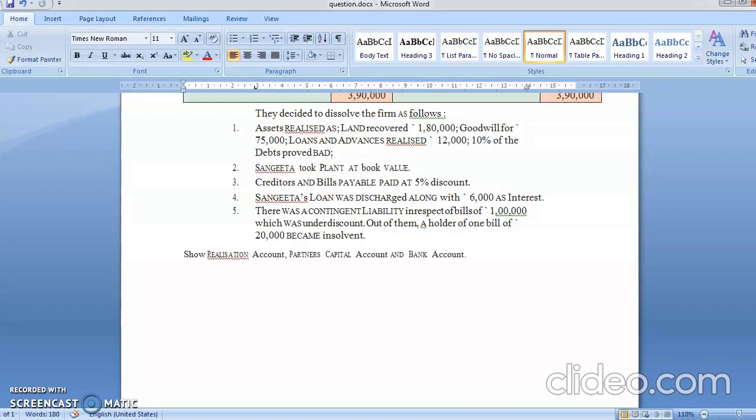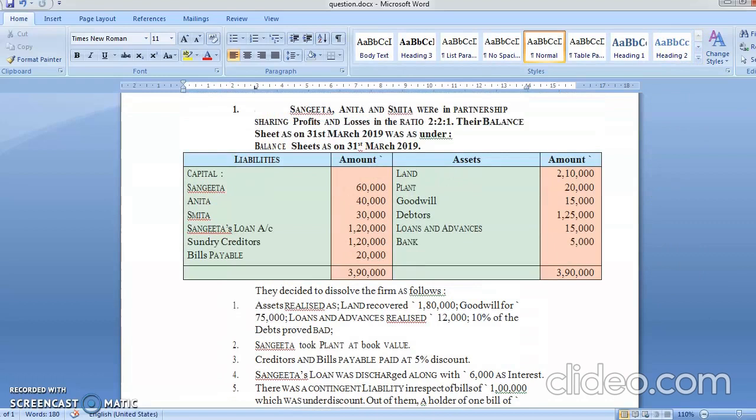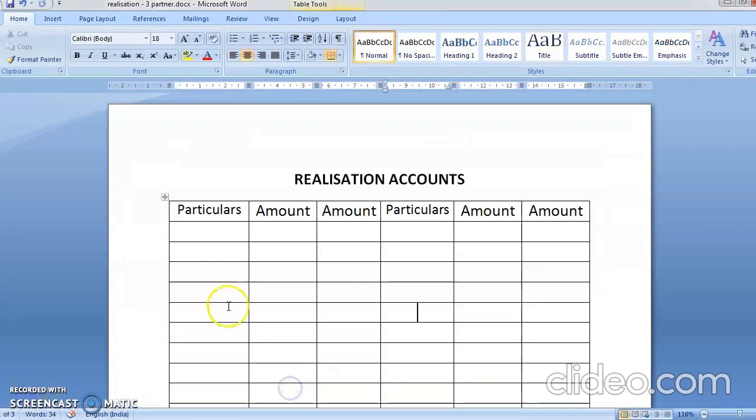Chalo, let's start students. So what is the first step in dissolution? The first step is to transfer all the assets except bank balance to realization account. Second step, transfer all the outside liabilities to realization account. Capital account will be transferred in capital and loan account will be transferred in a loan account. You're going to make a loan account because it is a partner's loan, not an outsider's loan. If it would have been an outsider's loan, we would have transferred it into the realization account.